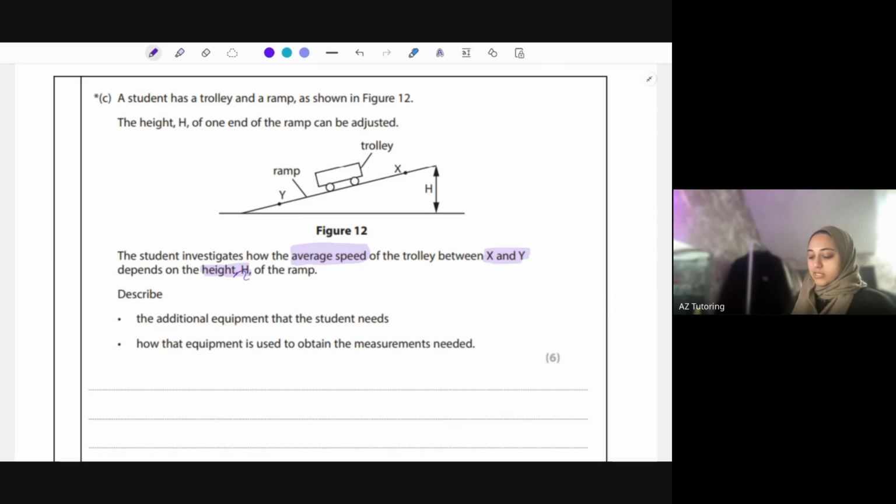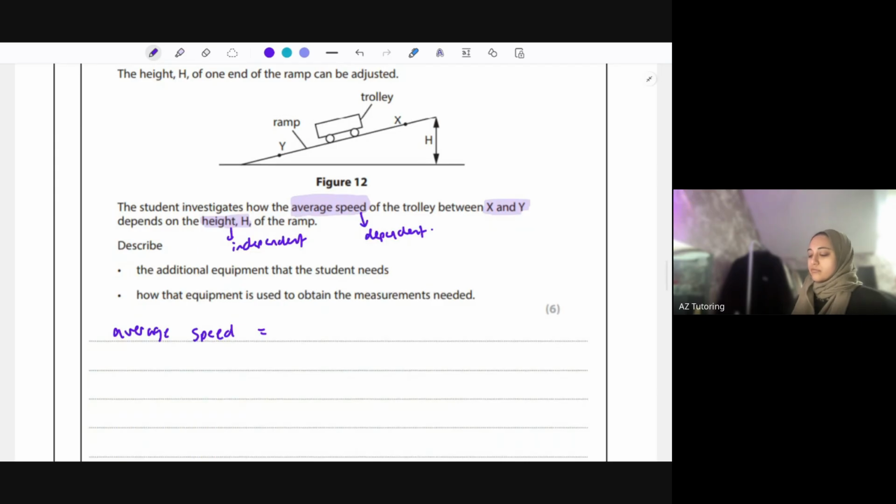So that's the independent variable. The average speed is what they're measuring, so that's the dependent variable. And I guess the control will be probably the size of the trolley and so on. Describe the additional equipment the student needs and how the equipment is going to be used to obtain the measurements needed. Now, because we're working out average speed, put the equation down. Average speed equals, you've got the triangle, DST, so average speed equals distance divided by time.